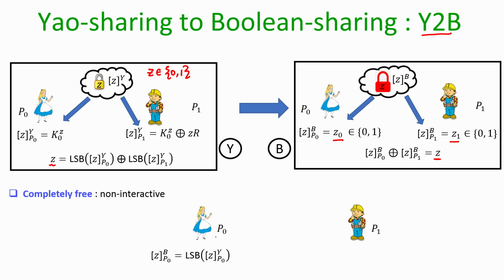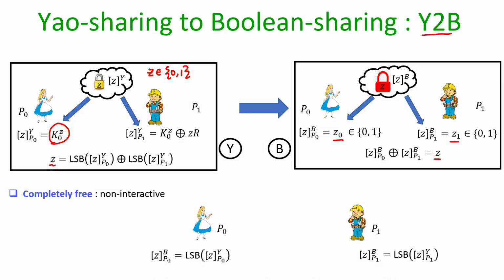What do Alice and Bob have to do? Alice can set her GMW share to be the permutation bit of the key, which is her Yao share. She possesses her Yao share, which is a 0 key, she just takes the permutation bit of that key, and sets that as her GMW share.